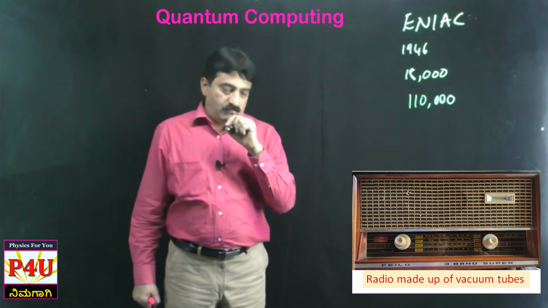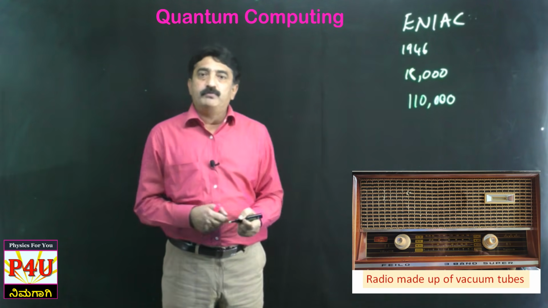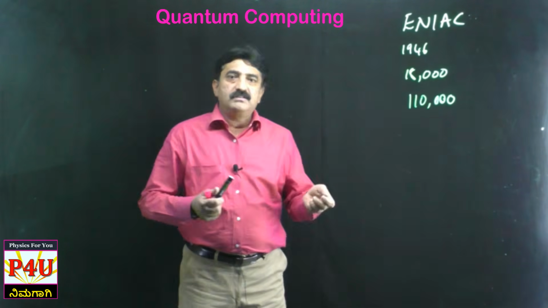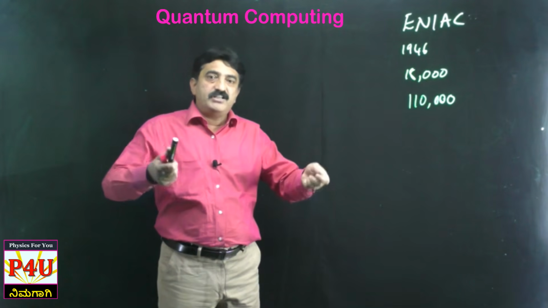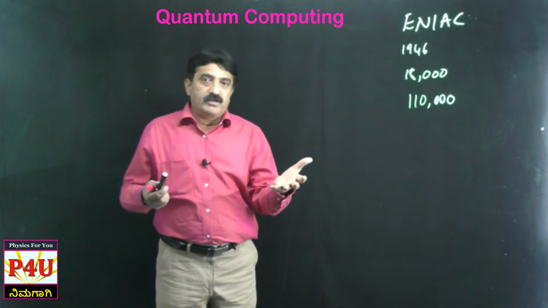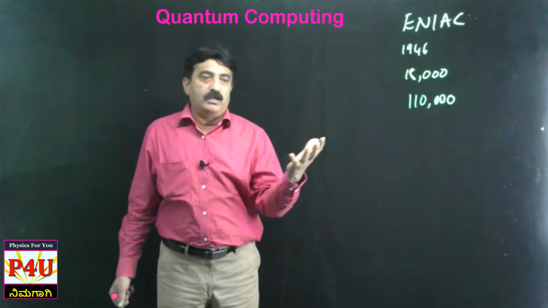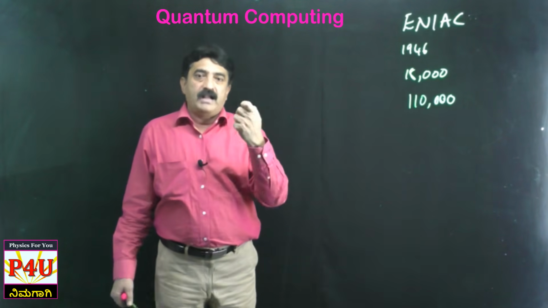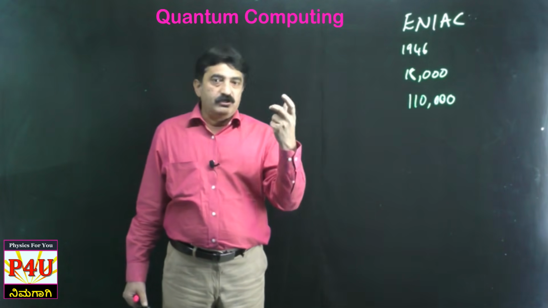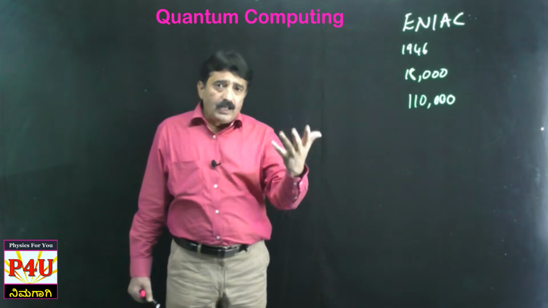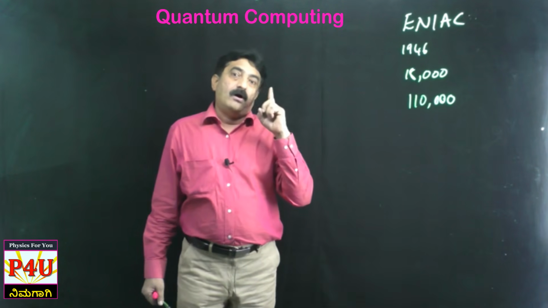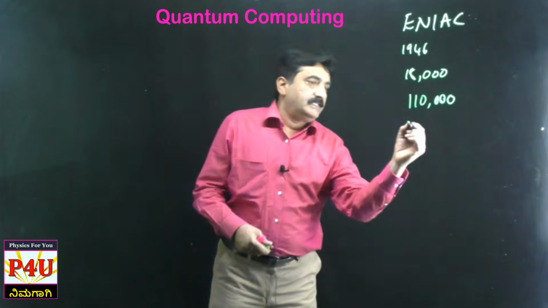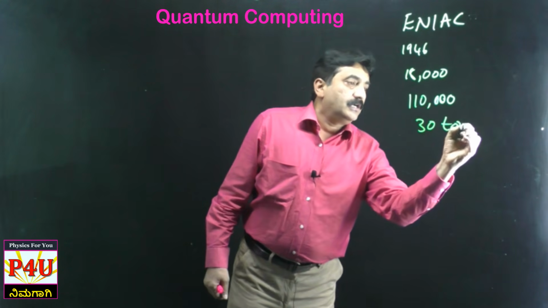110,000 circuits made up of 18,000 vacuum tubes. And you know the weight of that computer? Hold your breath. That computer was not just 10 gram or half kg or 1 kg or 2 kg. Today your computers are very small. Your mobile is a computer, not even half kg. Your laptop is a computer, not even 2 or 3 kg. Desktop is a computer, but all of them are lightweight. But do you know the weight of this computer? It is 30 tons.